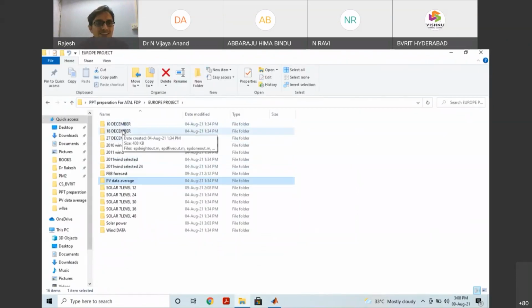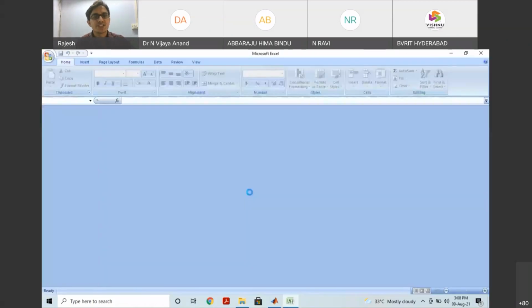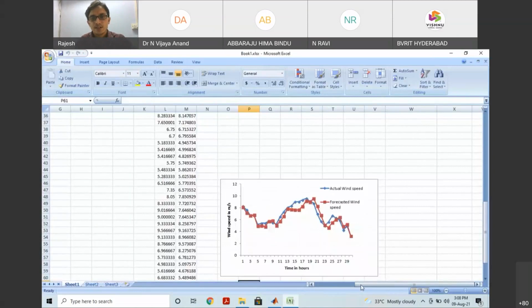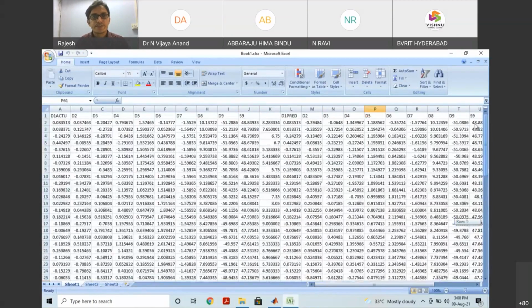Okay, so different time based, so 27th December. This program and that Excel sheet, after that merging for different days. I told you, right, multi-resolution analysis. What is multi-resolution analysis? I'll show you. Is it visible here? What is the expression here?